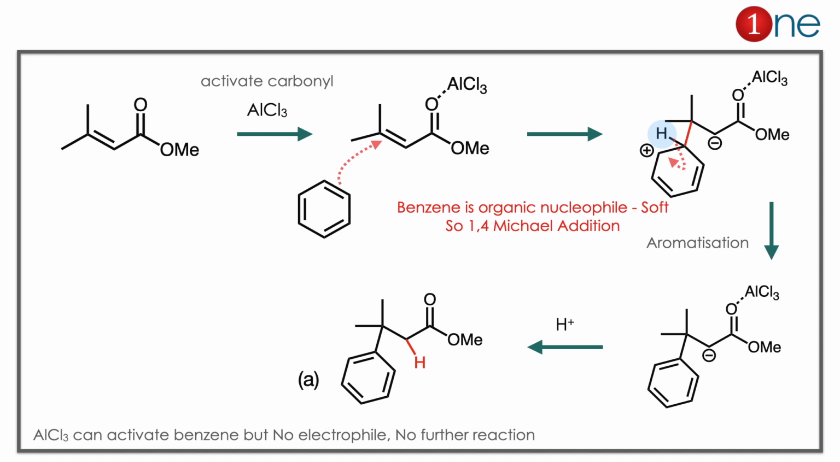Aluminum chloride can activate the benzene, but there is no electrophile, so no further reaction. Here you have to learn two important things. One is that benzene also acts as a nucleophile. The second thing is that benzene is an organic nucleophile. It will undergo 1,4 Michael addition.